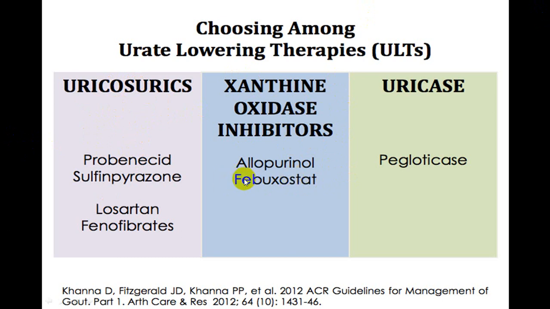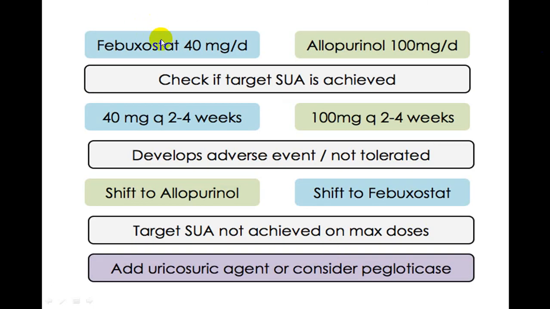Commonly utilized is febuxostat. This is the most commonly utilized drug. You can go maximum up to 80 milligram, and in allopurinol you can go up to 300 milligram, and this you will have to maintain till you get the results. So febuxostat 40 milligram per day to start with.